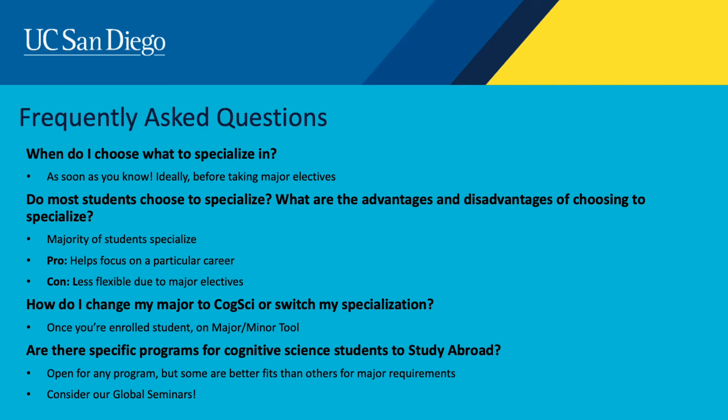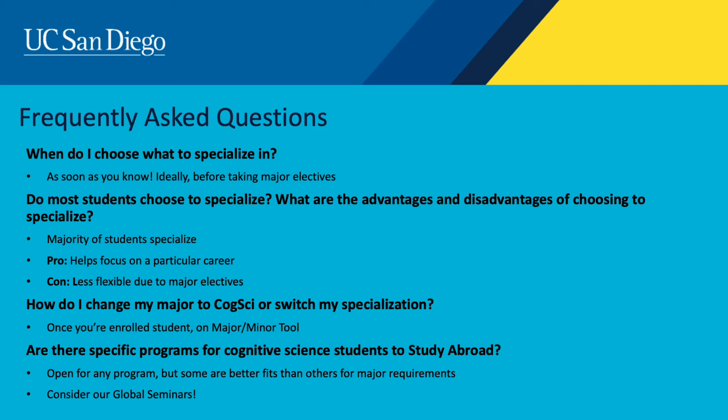I know you all probably have a lot of questions, so I compiled a frequently asked questions list here. The first one is, when do I choose what to specialize in? We have lower division and core requirements for the major that will give you an introduction and foundation into cognitive science and the many disciplines it consists of. This is a great opportunity for students to sample some of these different specialization routes to see what might be the best fit for them. In particular, we have a course called COGS 1, Introduction to Cognitive Science, that consists of guest lecturers from each discipline to give you an overview and insight into that field. Many students enter UC San Diego already with one or two specializations in mind, and then narrow down their choice as they continue through the major coursework.